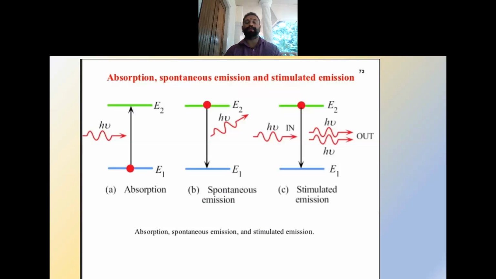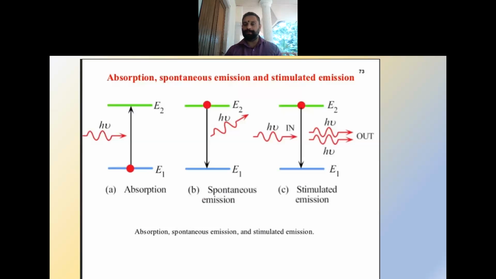In the case of spontaneous emission, no external force or external particles are involved. The electrons which are already in the excited state will come to the ground state by emitting energy, and that energy is usually emitted in the form of light.